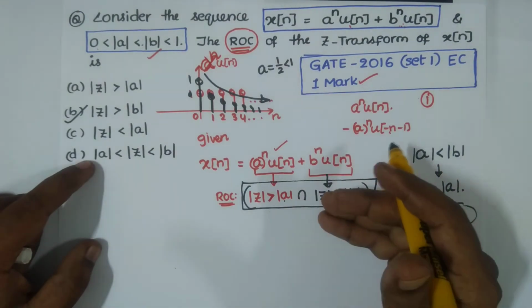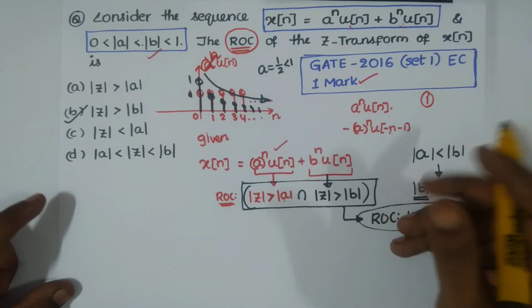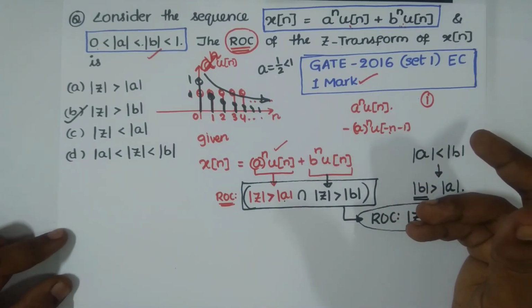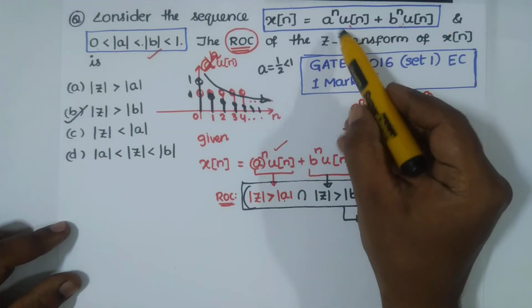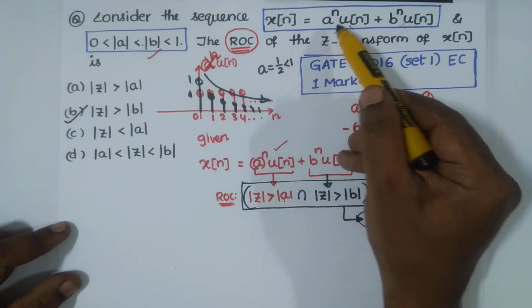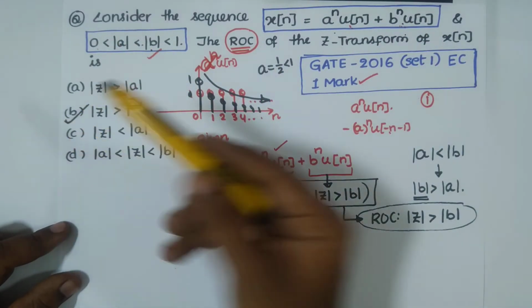We don't require this much time. This is just for explanation. Otherwise, in no time, maximum 1 or 2 seconds, we can go for option B. Just from this we can say mod z greater than a, mod z greater than b, and b is greater than a, so mod z greater than b is the correct answer.